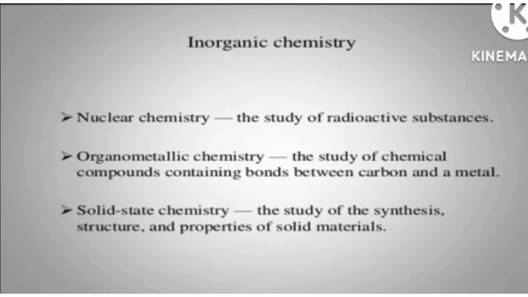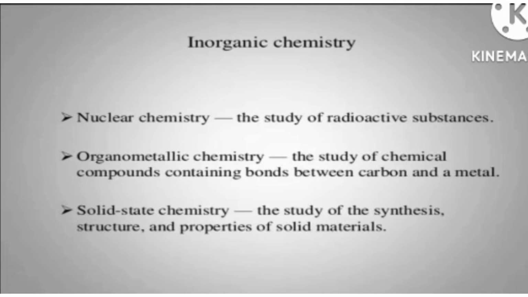You know what the halogens are? Halogens are the seventh A group members, and they include chlorine, fluorine, iodine. So here carbon is present with another metal, not hydrogen. That's why it is discussed in inorganic chemistry. In nuclear chemistry, we study the radioactive substances.